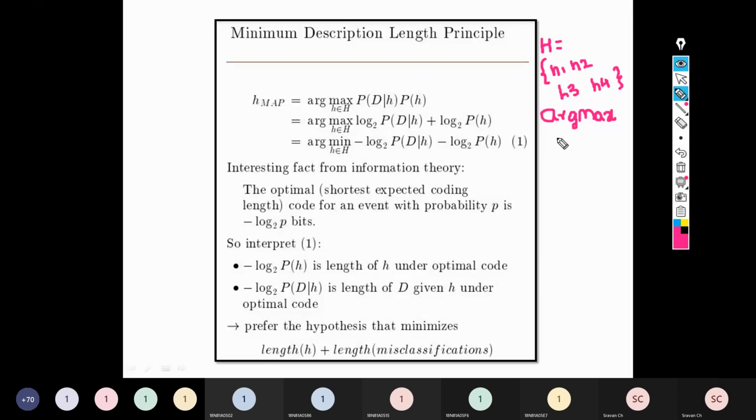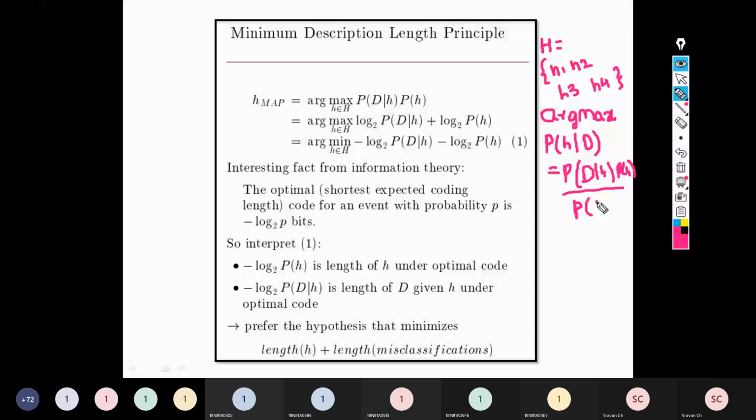P of h given d. We were supposed to calculate the probability of h given d. You apply Bayes theorem, and you know the formula: P of h given d is P of d given h into P of h, that is the probability of h, divided by P of d.